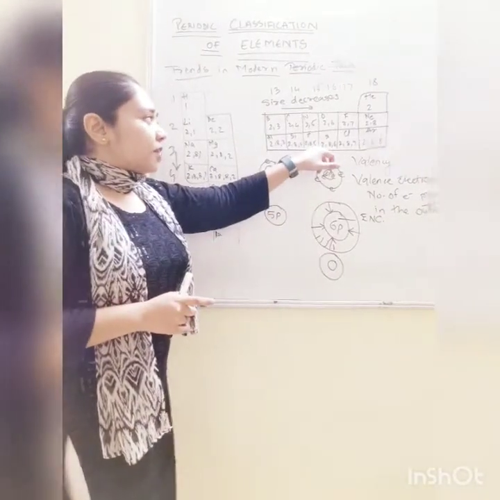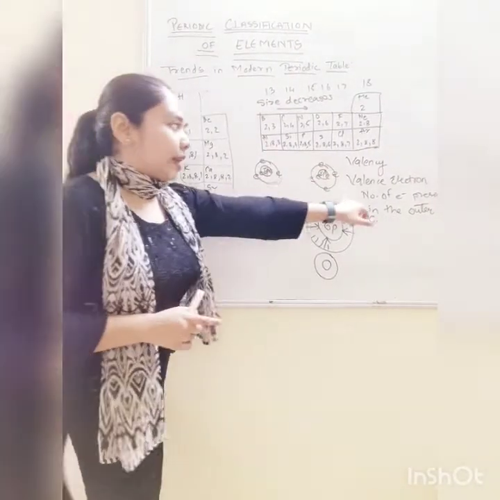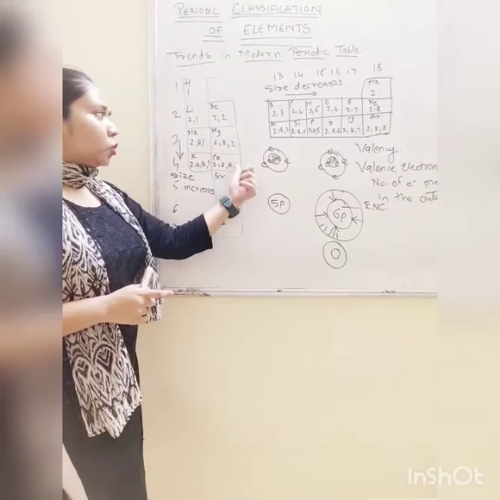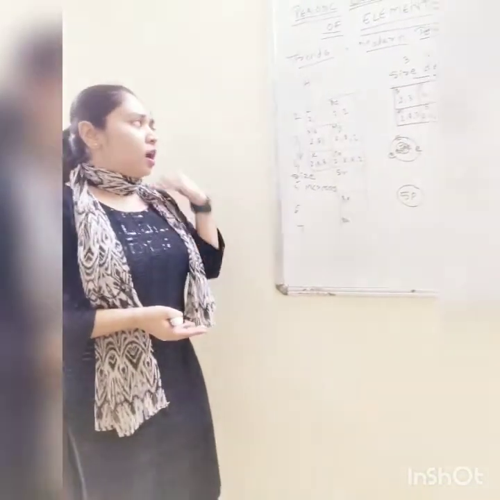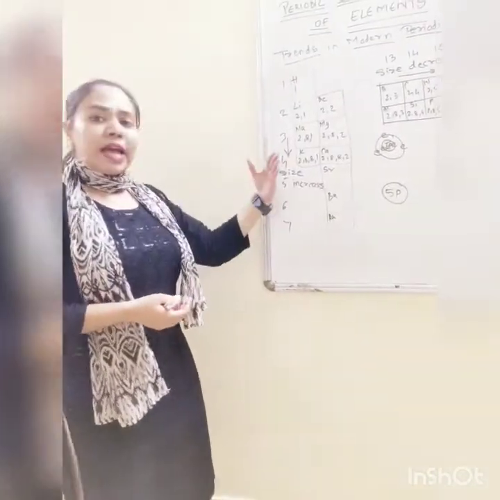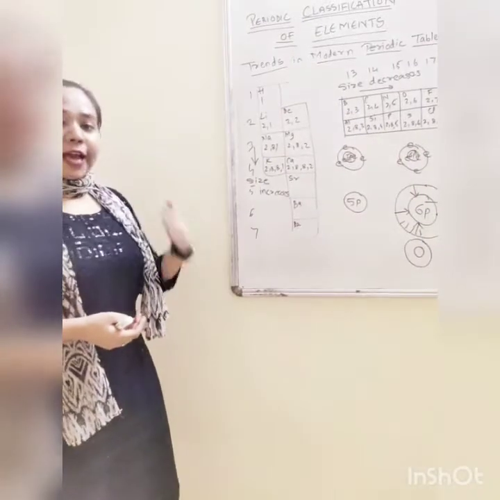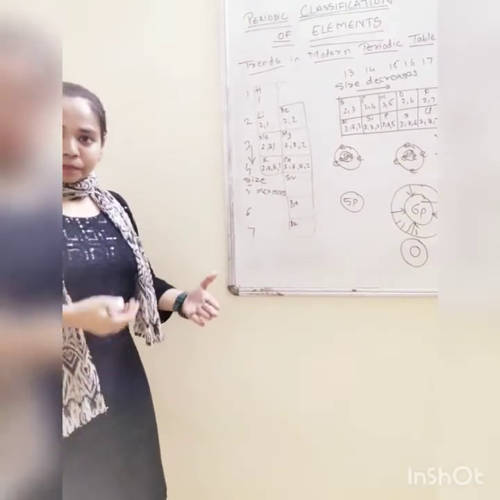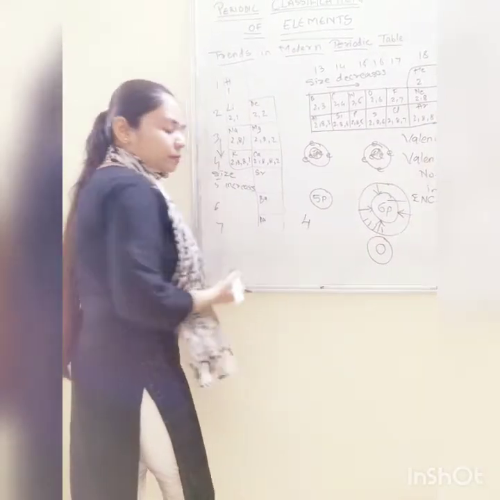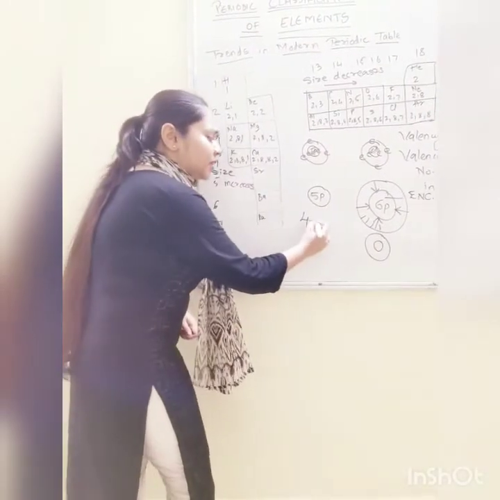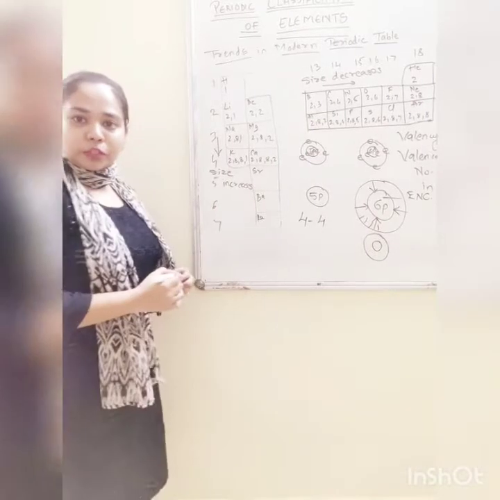So whatever is displayed, that is the valence electron count. 2, 5, here it is 7. But what is valency? The number of electrons the element is going to share, donate or accept. So when valence electron is 4, valency will be 4.